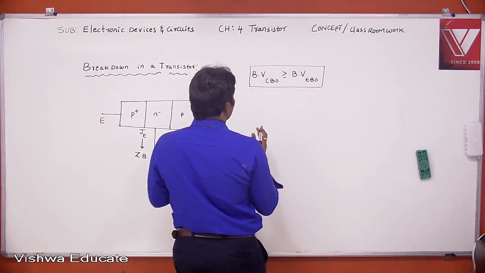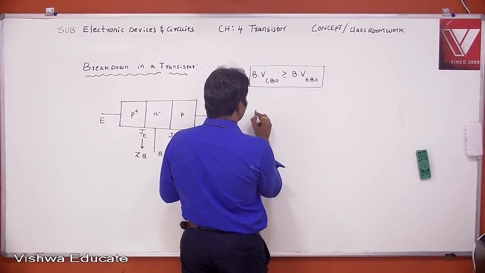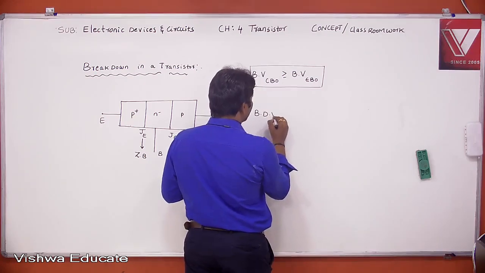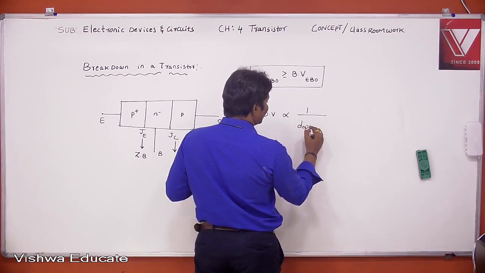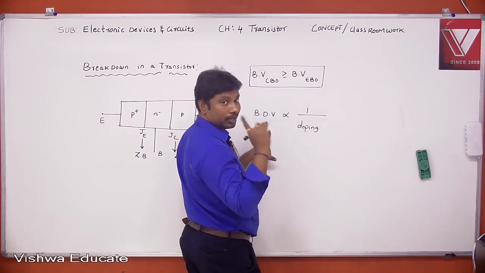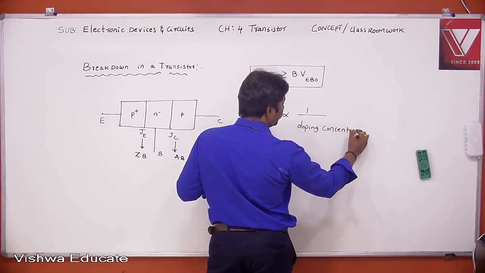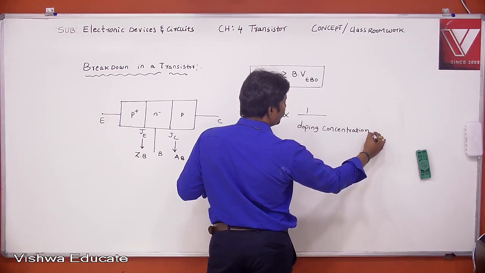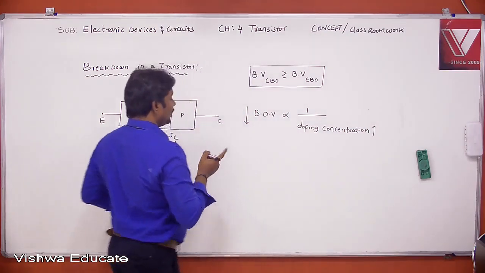This is because we have a relation between breakdown voltage and doping concentration. Breakdown voltage is inversely proportional to doping concentration. I also told this in our chapter 2 on diodes. If the concentration increases, the breakdown voltage decreases.